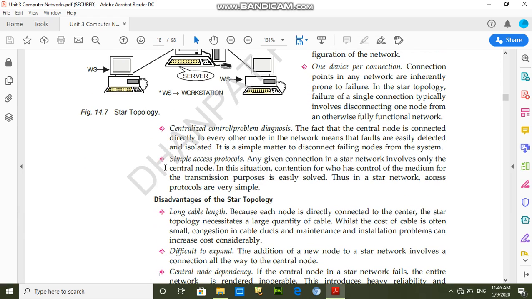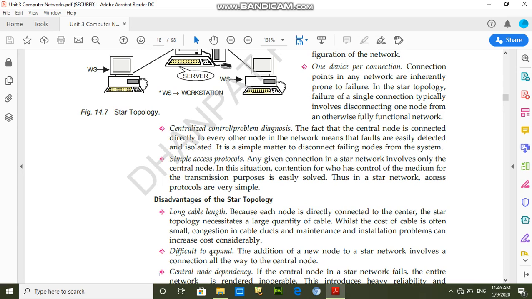Disadvantages of star topology: long cable length. Students, you already know in star topology every computer is directly connected with the server. That's why it needs a long cable length.